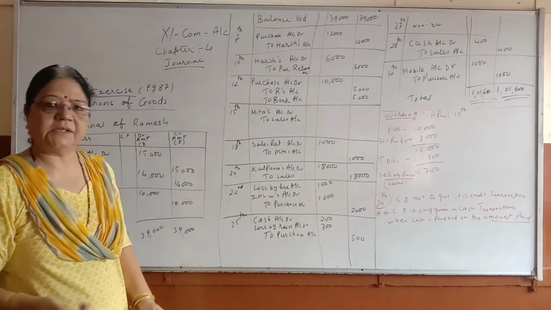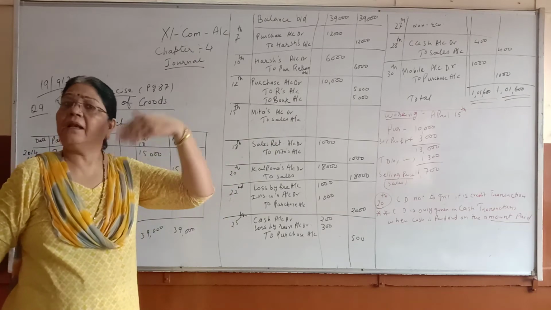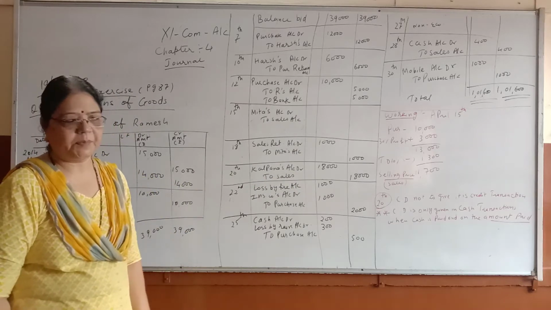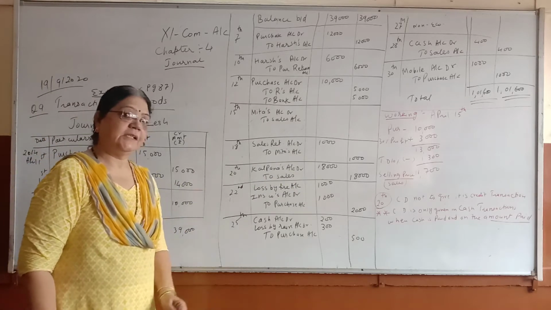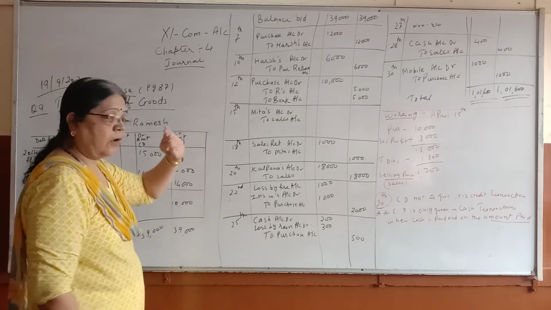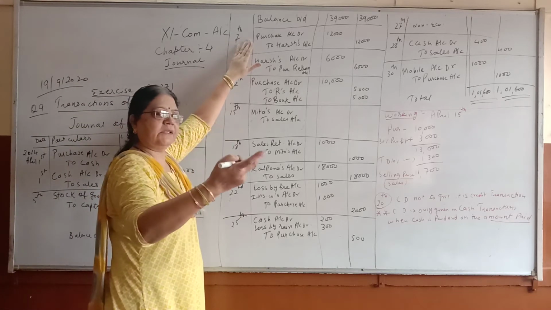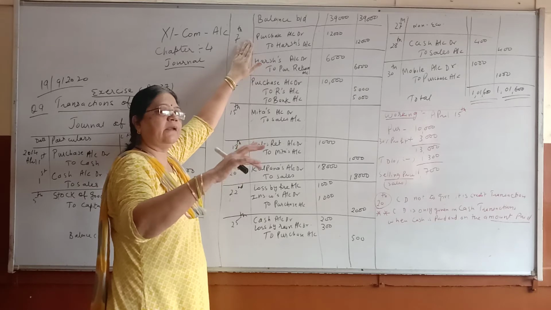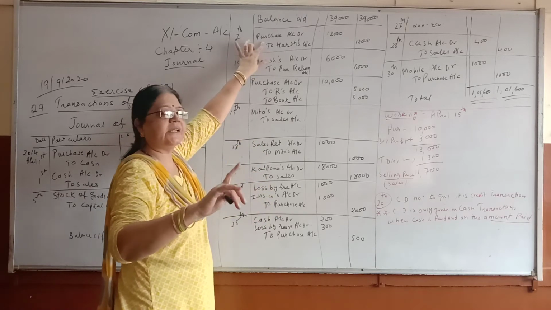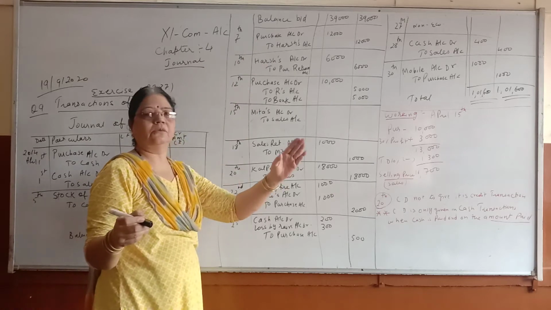So purchase to Haresh, if it is a return, then Haresh to purchase return. The word should be return because purchase is debited and purchase return will be credited. Even if you don't get it, make it ulta, make it reverse. When you make it reverse, Haresh will be debited and instead of purchase, you have to write purchase return because you are going to return the goods.